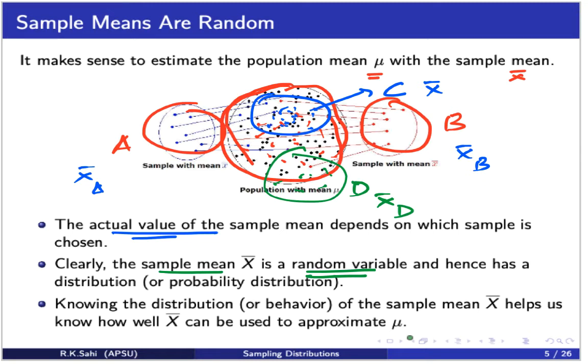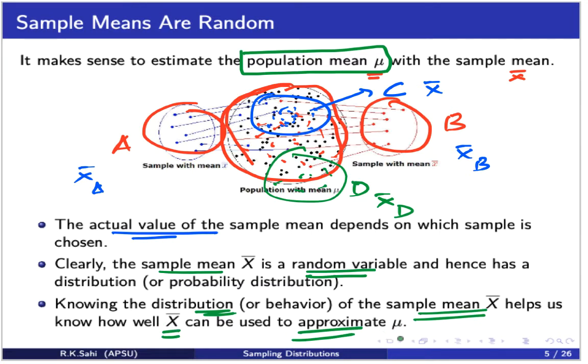Now, the distribution of the sample mean will tell how well we can use the sample mean to approximate the mu. Mu, guys, remember, is the population mean. Very important. Whenever you see the notation mu, it is used only for population mean in our statistics class. So once again, if I know the distribution of the sample mean, this will help us to recognize how well the sample mean can be used in approximation of the population mean.